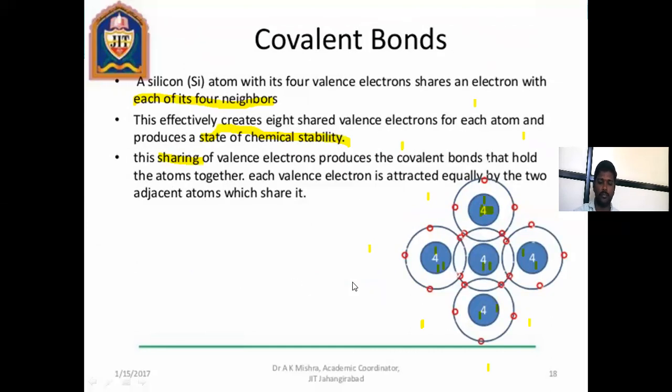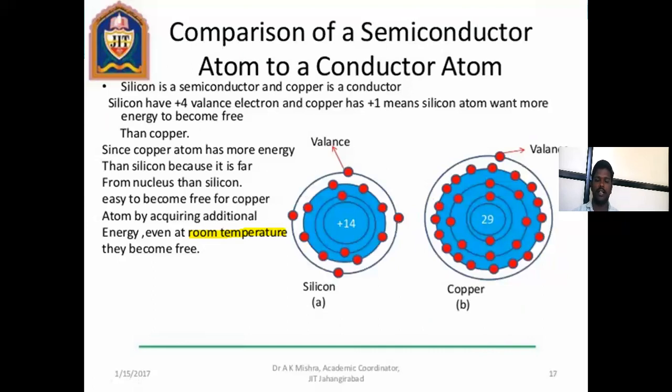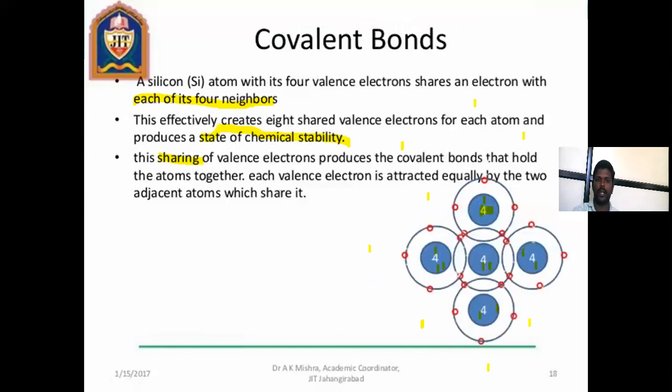Covalent bond is the last thing we need to understand the difference between conductor, semiconductor and insulator. Let us explain the covalent bond. What is meant by covalent bond? The silicon atom has four outer valence electrons, sharing electrons with each of its four neighbors. The central silicon atom shares its four valence electrons with its neighbors' four valence electrons. That is how the covalent bond is formed.